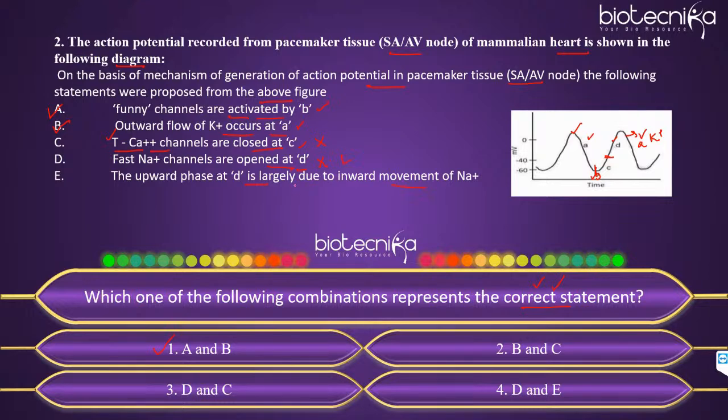Now let's see why E is incorrect. The upward phase at D is largely due to inward movement of sodium. As I said, it is not due to the movement of sodium. It is due to the movement of calcium ions, the upward movement that we see in this graph. So E again stands incorrect. So the right answer will be A and B. That is why option 1 will be the right answer, students.